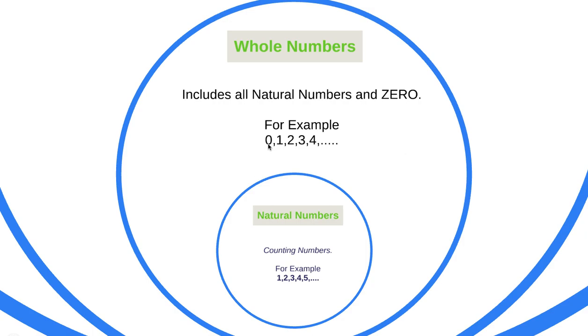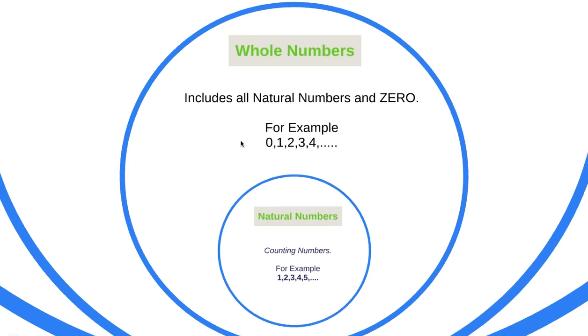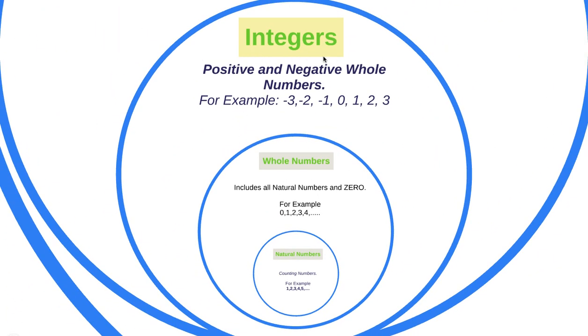Now, if we include numbers less than 0, and those are negative numbers, the new set of numbers will be called integers. Integers is commonly denoted by capital letter Z. So these are negative numbers, 0, and positive numbers.